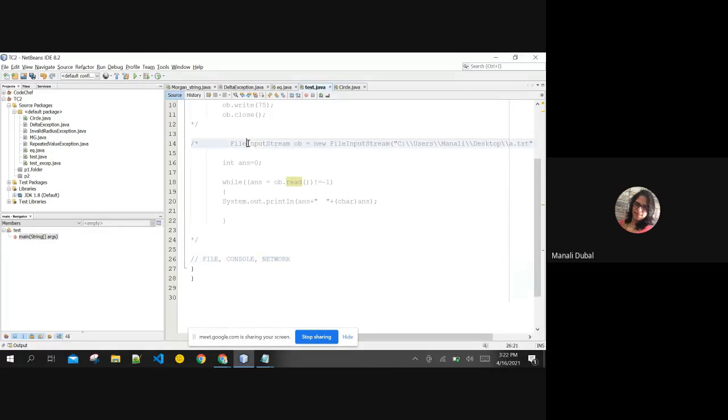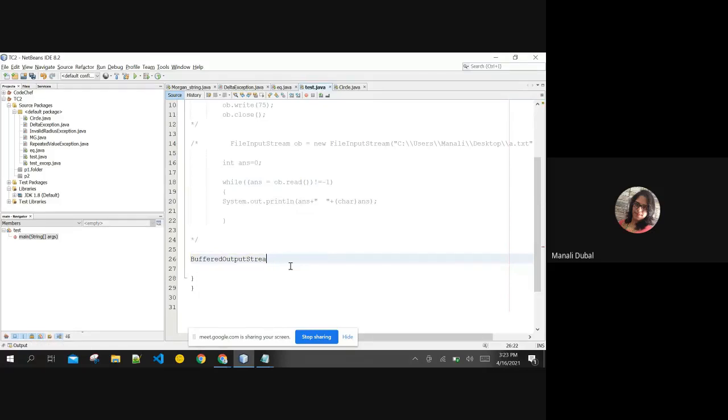See, this file input stream is only targeted for reading and writing to files. But your buffered input and output stream is also capable of reading the data from file, console, as well as from network. If you choose to create the object of buffered input stream and output stream, say in the first case, we are creating the object of buffered output stream wherein you want to write the data somewhere.